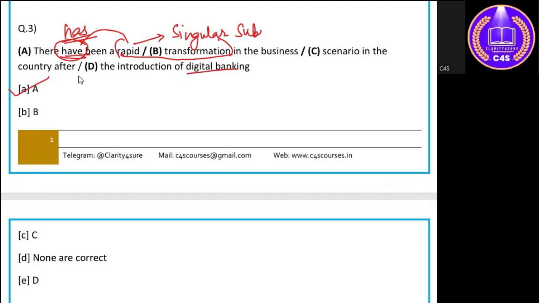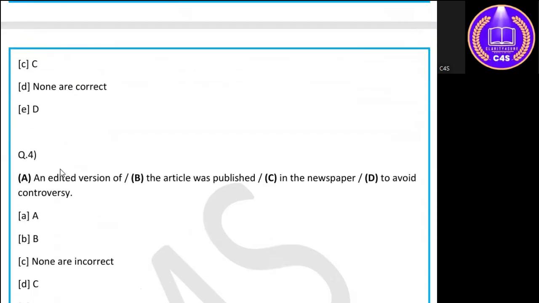Okay. So you should understand that when we use a noun phrase, or the main subject, the main focus of the sentence, like rapid transformation that we are talking about, the noun phrase is in the singular form, so it will connect itself with a verb which is in the singular form also. Okay, and the verb must agree with the true subject of the sentence, which comes after the verb in this structure. So A is the error in the sentence, the A part.